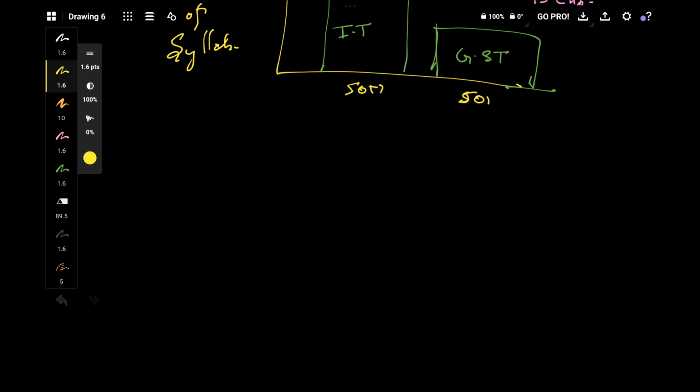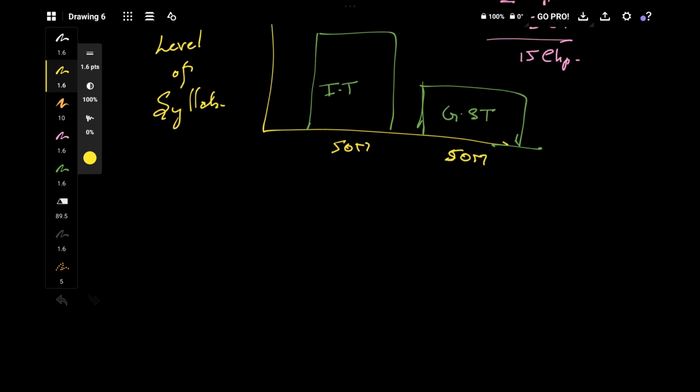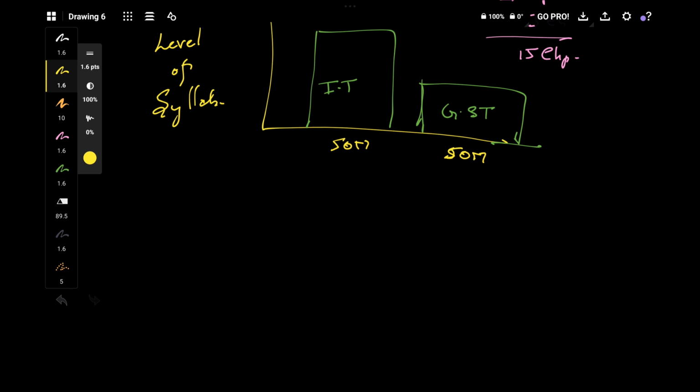My question now to you guys is, what is there in income tax for 50 marks? What is there to learn for 50 marks in that vast syllabus? It is nothing. It is so easy, right? We just have to take the income and multiply it with our tax rate. That's it. We'll get our tax. Why do we have to take so much time to study this vast syllabus? It is so easy, right?